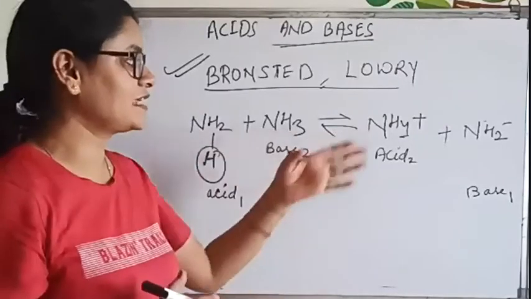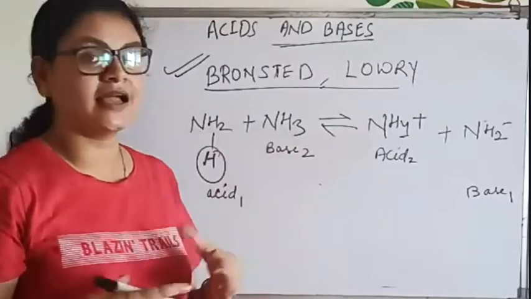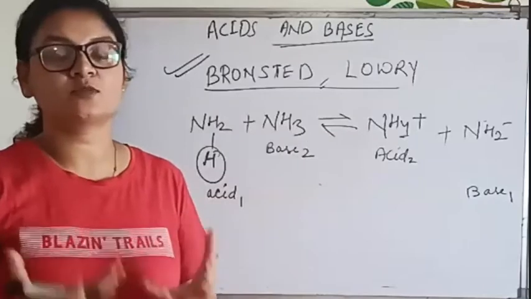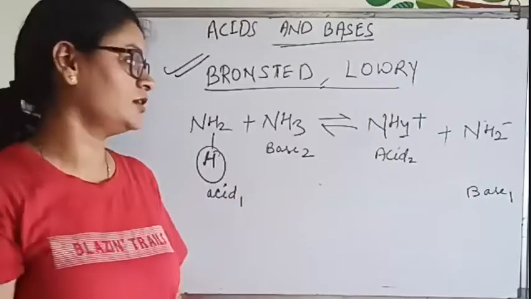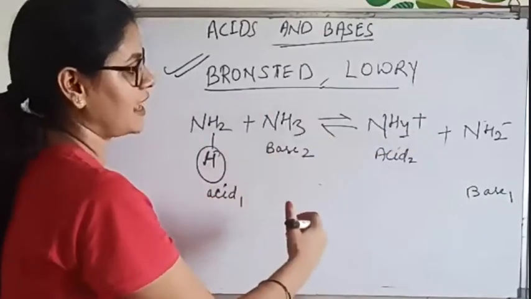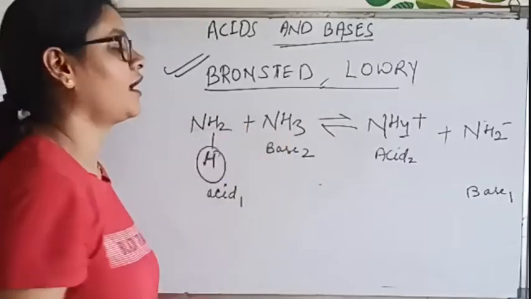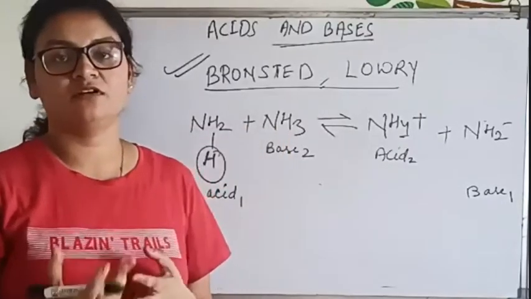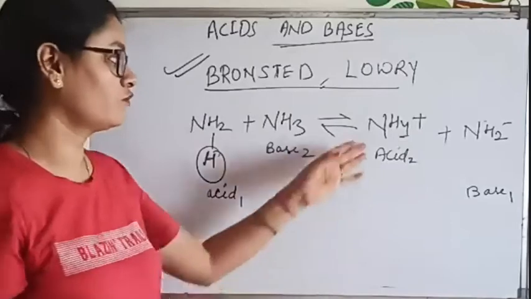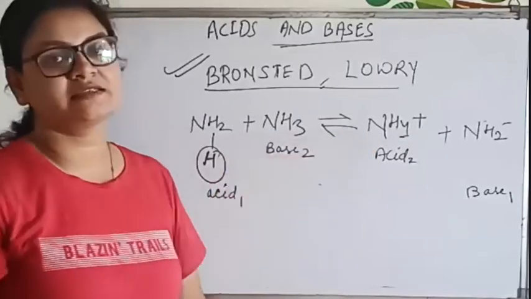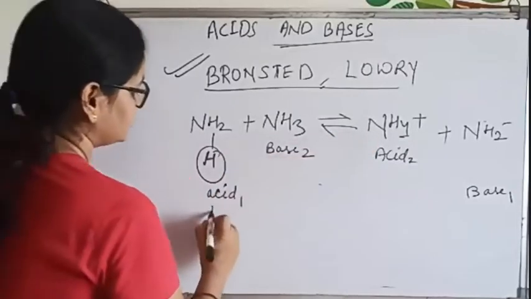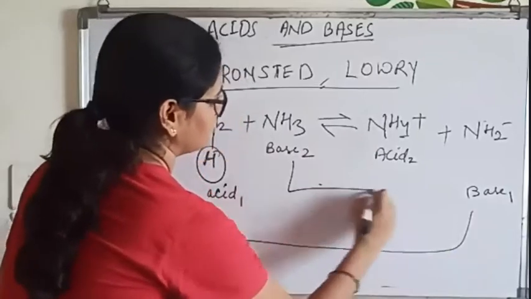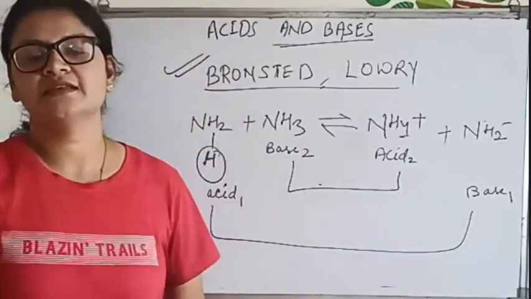So in this case, it has a tendency to release H plus ion as much as possible, and then it will release it and act as an acid. NH3 will accept a proton from the NH4 ion, and it will behave as a base. So now this is a conjugate acid-base pair, and this is also a conjugate acid and base.